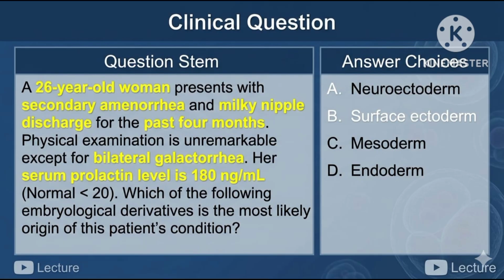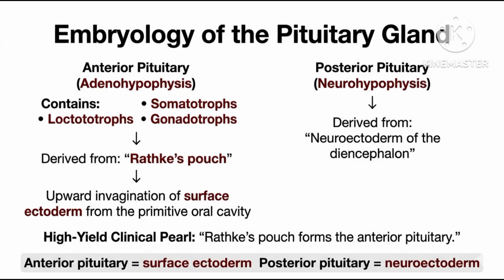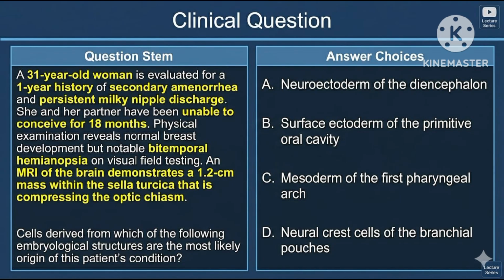Read this question stem. 26-year-old woman presents with secondary amenorrhea and bilateral galactorrhea. She has high serum prolactin level. As we all know, this patient has prolactinoma. Prolactin is produced by lactotrophs in anterior pituitary. Cells in anterior pituitary such as somatotrophs, gonadotrophs, lactotrophs are derived from ectoderm, while cells in posterior pituitary are derived from neuroectoderm.